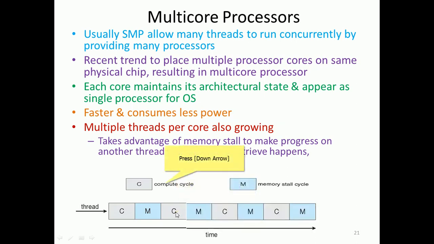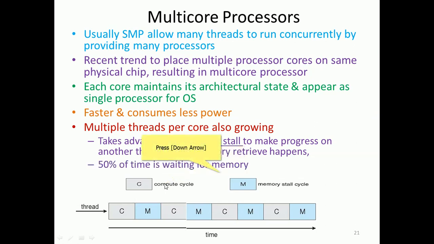In a similar sense, alternating memory and computation, you can observe that 50% of the time the CPU is wasted on memory stall, right. So as the number of cores increases and the number of threads per core increases, the complexity involved increases too. Most of the time is wasted, and for that we have to entertain multiple threads. Multiple threads need to be properly managed, otherwise most of the time will be spent waiting for memory stall. So this 50% of the time is spent waiting for memory.